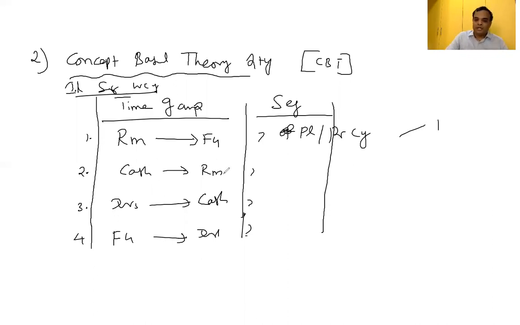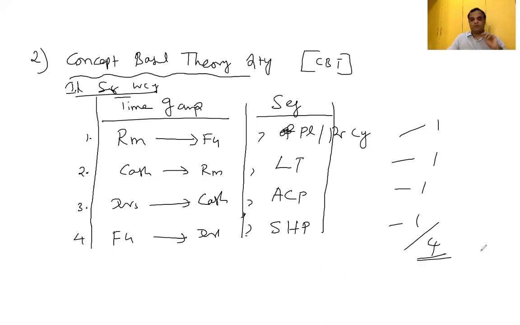Cash converted into raw material. That time gap is called what? Lead time. Conversion of cash into raw material is called lead time. If it's correct, 1 mark. Debtor, we have collected the cash from debtor. That time gap is called average collection period. It carries 1 mark. We are having finished goods. We have to sell the product, then only we'll get the debtor. That time gap is called stock holding period. So each one carries 1 mark, a 4 mark question. Simple question or not? So further, you should be strong in the theory part, then only you can understand the question itself.